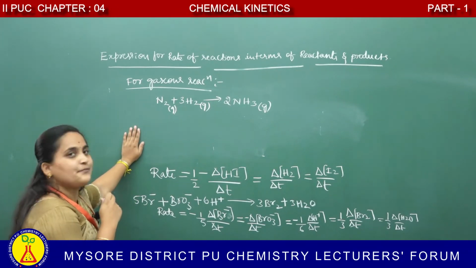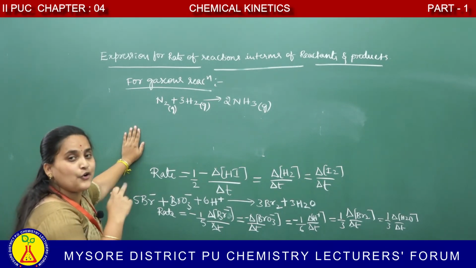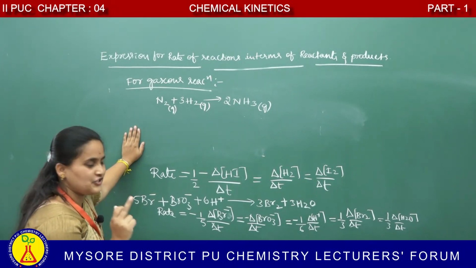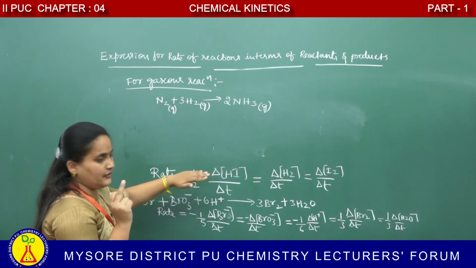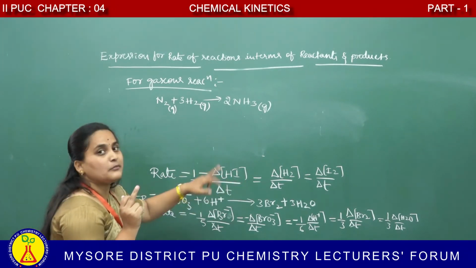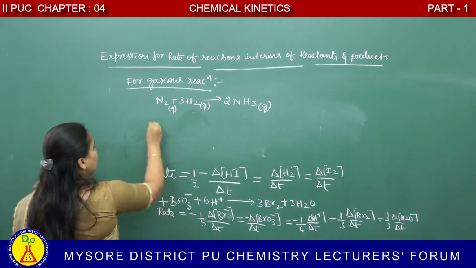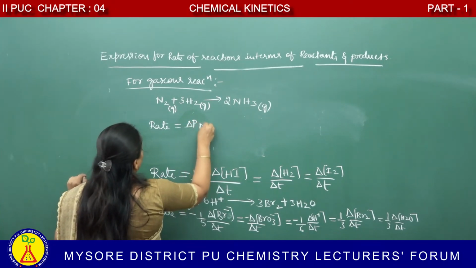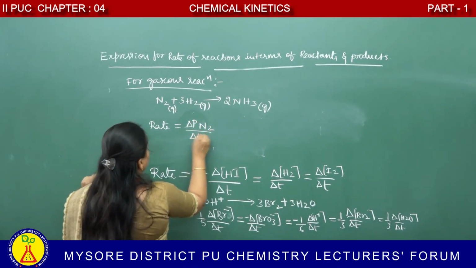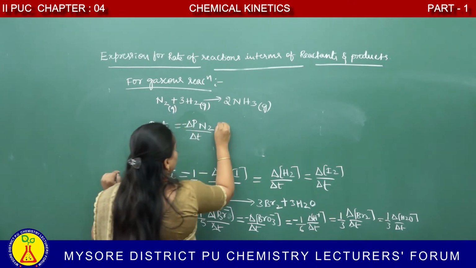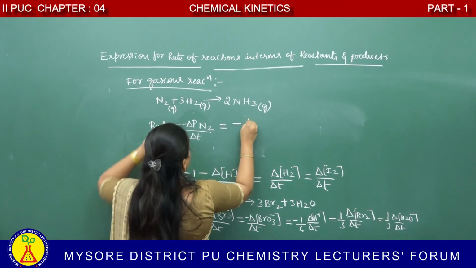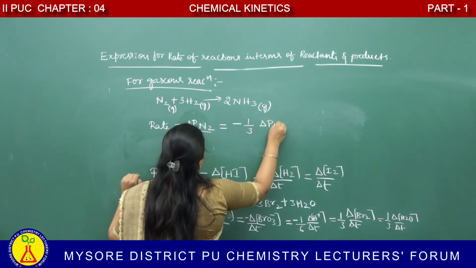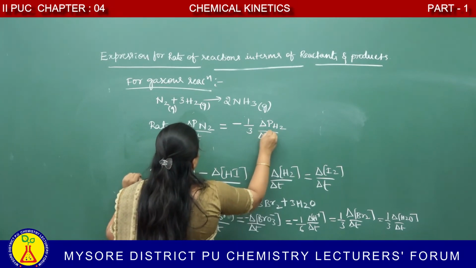In this case, the concentration of reactant or product can be expressed in terms of partial pressure. The way you followed this before is the same, but instead of molar concentration we have to take partial pressure. Therefore, rate is equal to delta P N2 divided by delta t, minus, because reactant, stoichiometric coefficient is 3, therefore 1 by 3 delta P H2 divided by delta t.